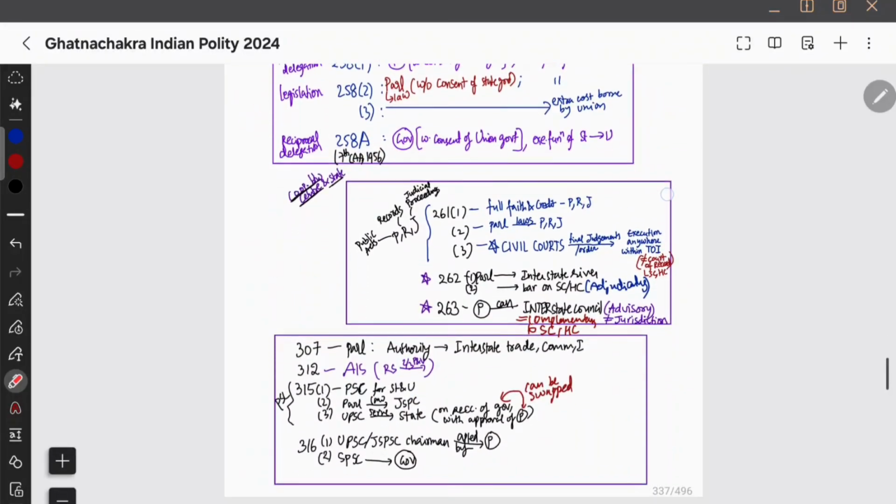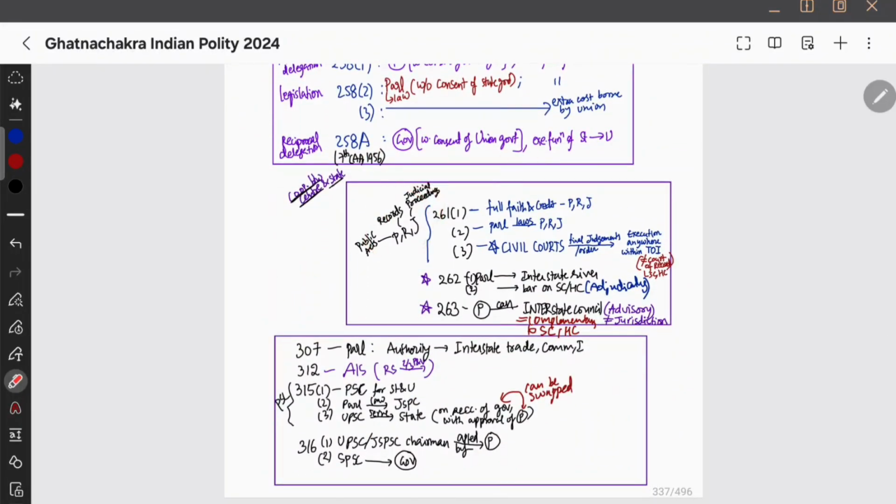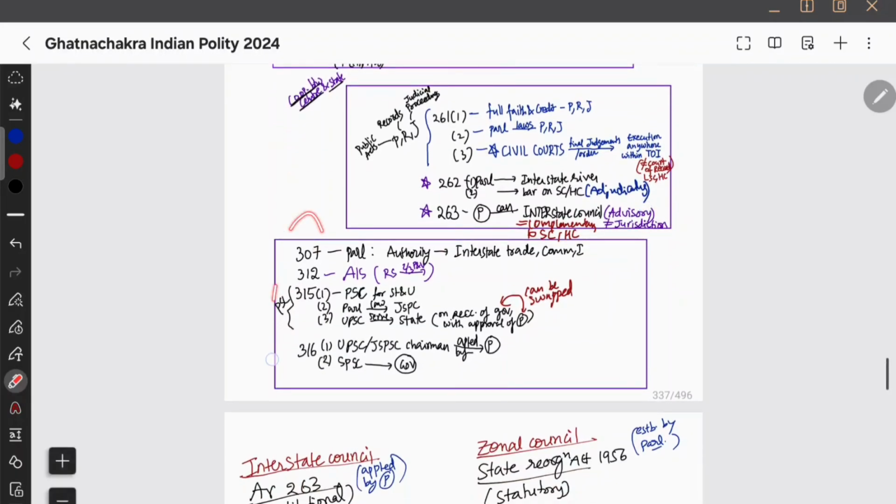उसके बाद हमने कहाँ पे गया, we went to PRJ, that is 261. So 261, 262, 263. That's also we finished with interstate council 263, and we have seen some more powers, some more administrative relations between the center and state, right? All India services, UPSC, state PSC, interstate trade commerce का parliament by authority बना सकती है. So all of them are center state administrative relations.